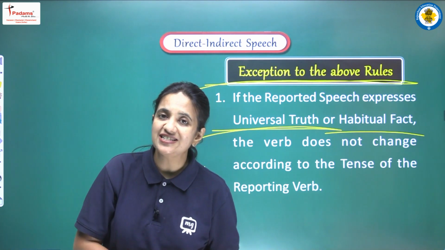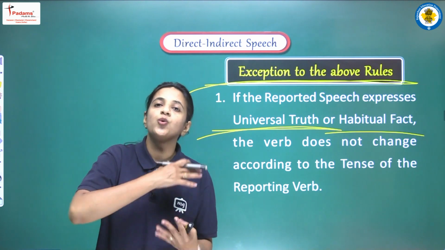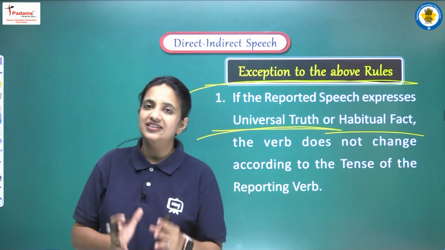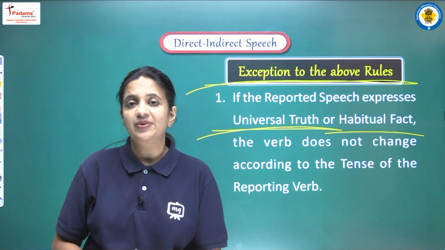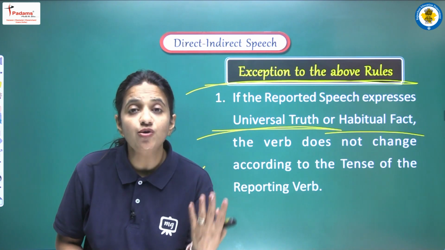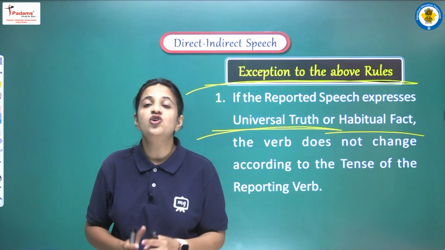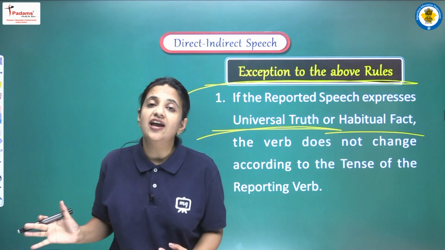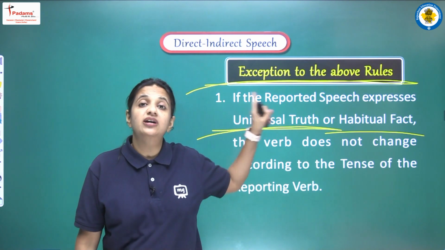ये हमेशा ये statement सच रहने वाला है. और yes, ये एक ऐसा statement है जो कि पूरे earth पे आप कहीं भी चले जाइए, हर एक country पे इस earth के everywhere on the part of the earth, this is a true statement that yes, earth actually moves round the sun. So these statements which are absolutely correct, absolutely right, absolutely true, regardless of time, regardless of space, these sentences are known as universal truth.